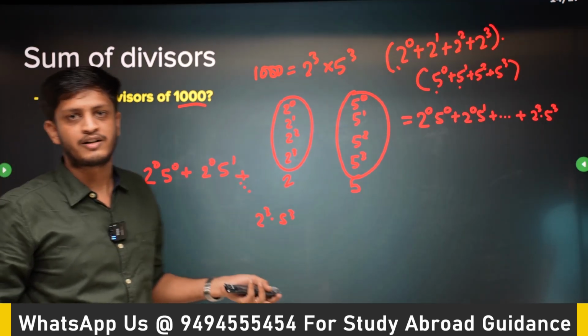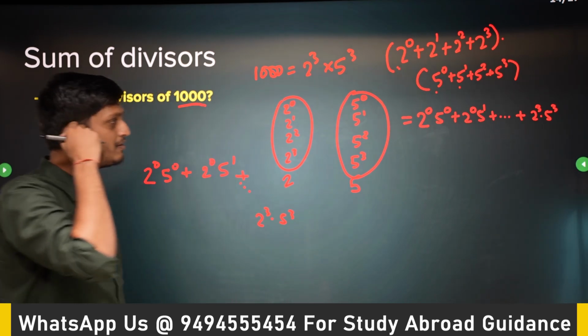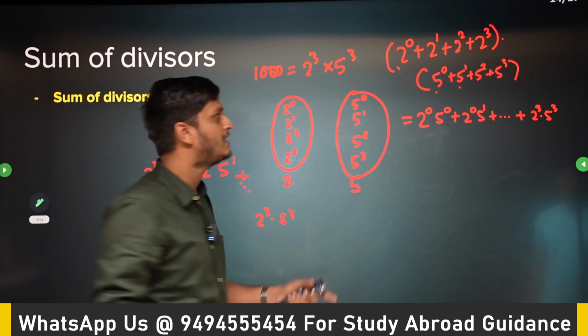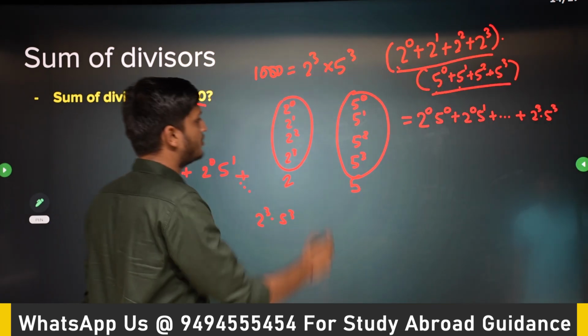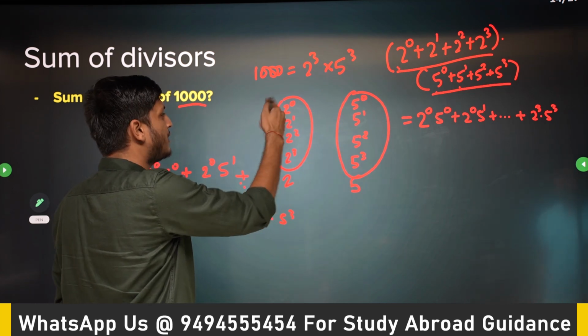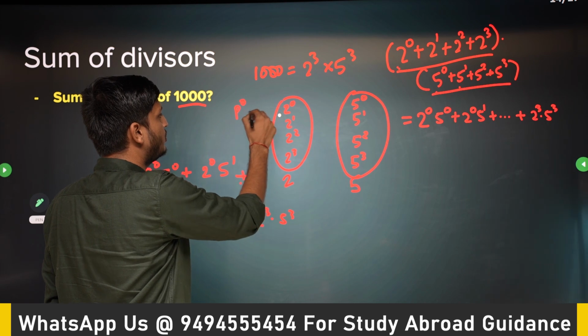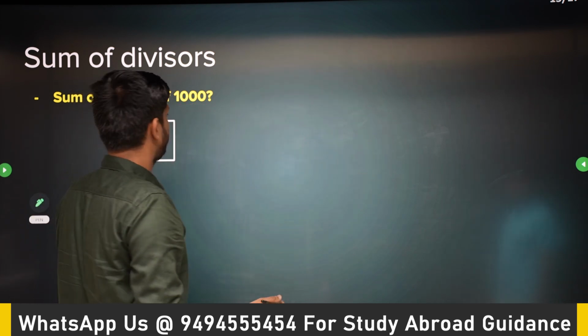Yeah, and this is what we wanted, right? But how to calculate the formula? Very simple. These are all geometric progressions. They start from 2 to the power 0, or any prime number to the power 0, and they go up to some prime number to the power k. Very easy. So what is the sum of a GP?